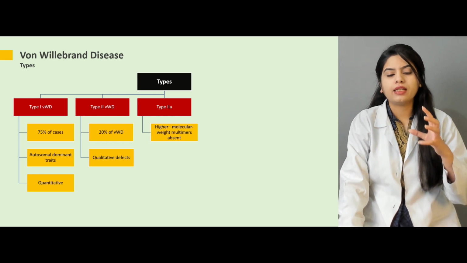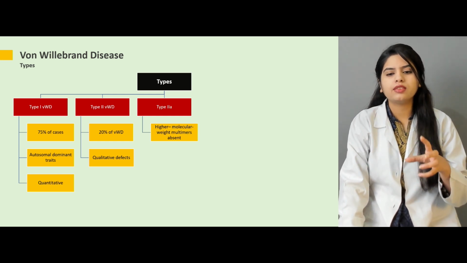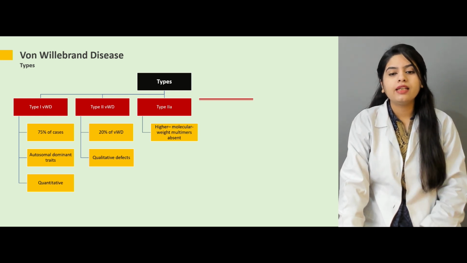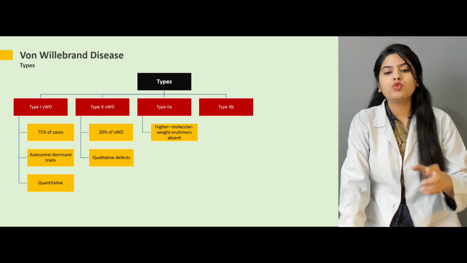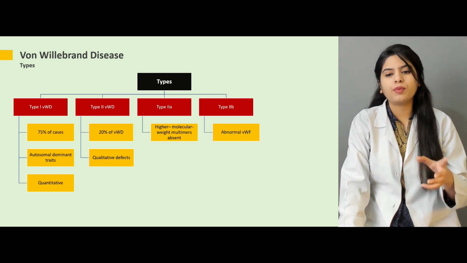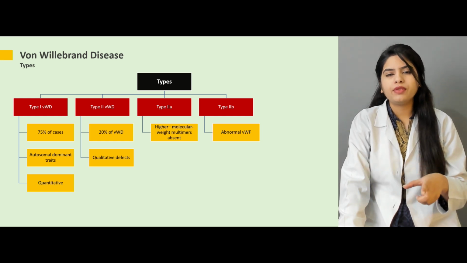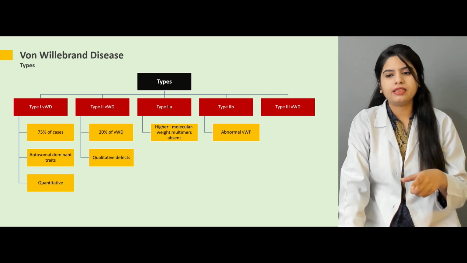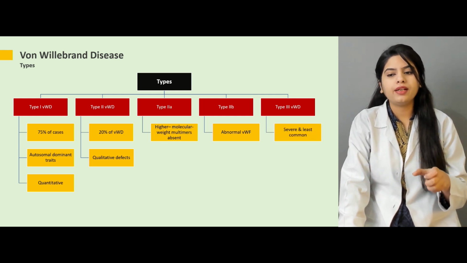So in this disease, the formation of the high molecular weight multimer is affected. Then there is type 2B von Willebrand disease, where there is the formation of abnormal von Willebrand factor.